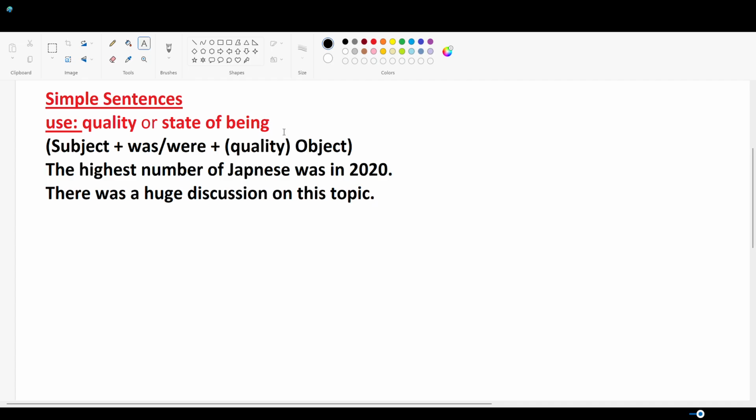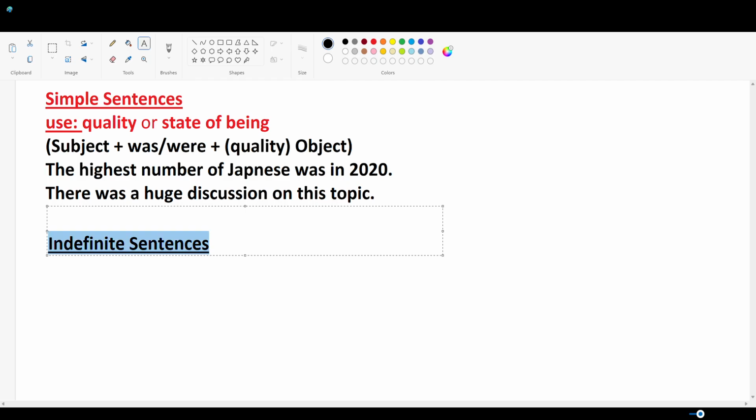Now let's move to next thing, that is indefinite sentences. Indefinite sentences are such sentences which show a routine or past action.